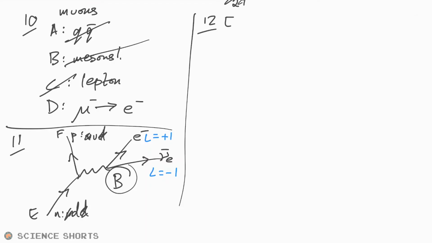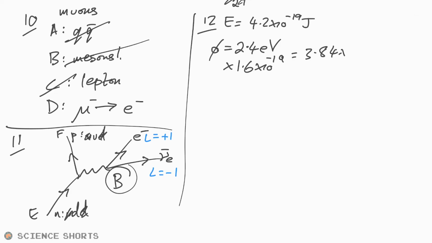Photoelectrons, we have a photon energy of 4.2 times 10 to the -19 joules. Work function is 2.4 electron volts. We're going to have to convert. What is the maximum speed of the photoelectrons? Seeing that we're dealing with speed, we have to go for joules, so it's worth converting the electron volts into joules. We multiply by 1.6 times 10 to the -19. 2.4 times 1.6 gives us 3.84 times 10 to the -19.